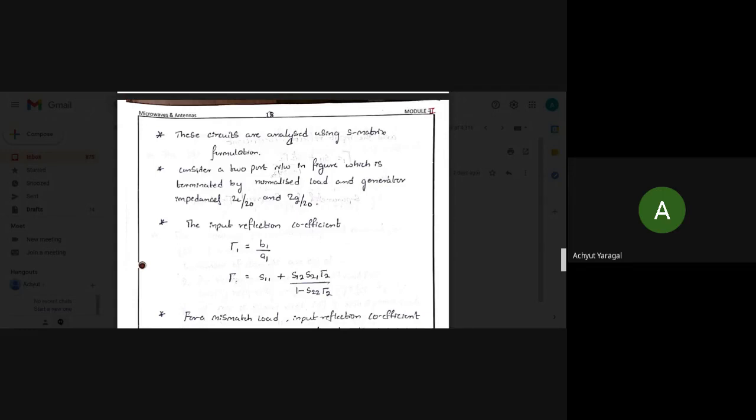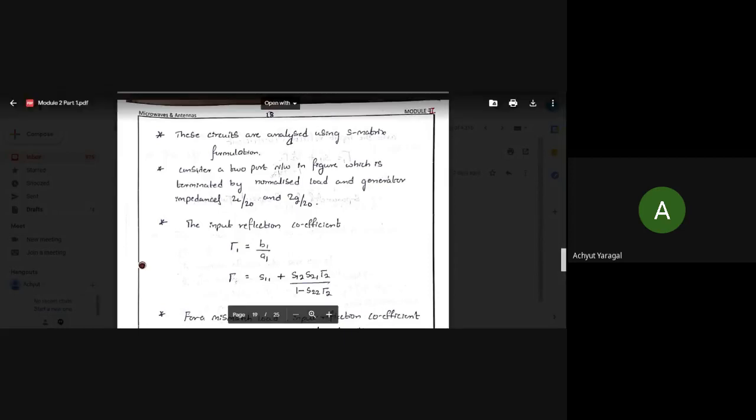If at all you consider the normalization, then ZL divided by Z0 here and ZZ divided by Z0 here. So what is exactly the input reflection coefficient at this point here, at port 1? B1 divided by A1 will be the reflection coefficient at port 1, right? So remember one more point here: this reflection coefficient symbol should be written with a 1 suffix.